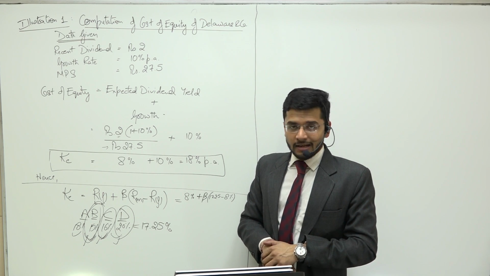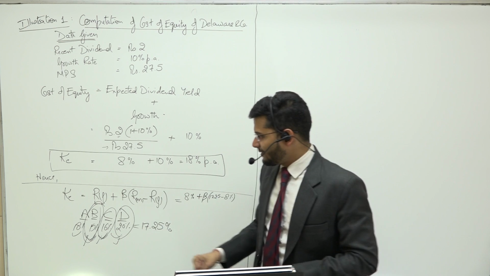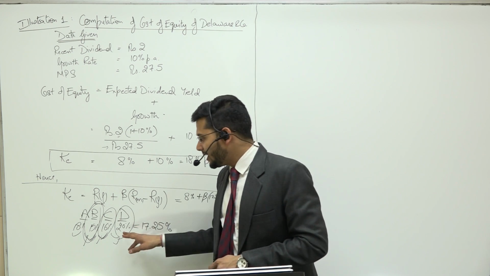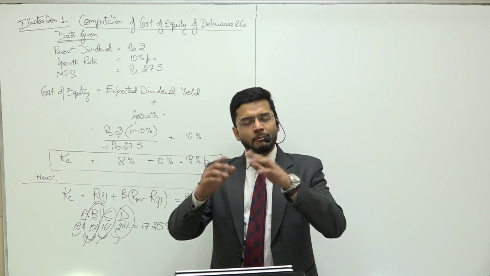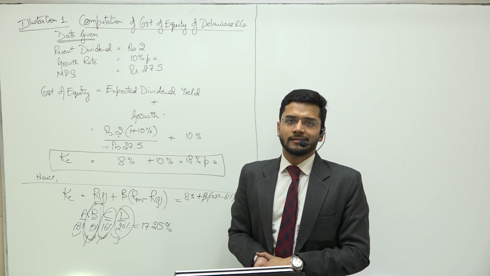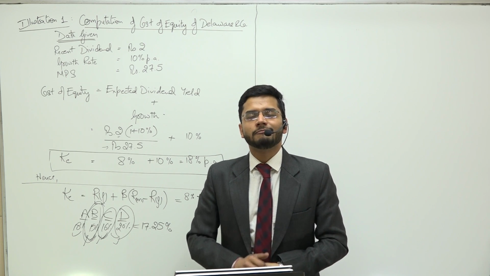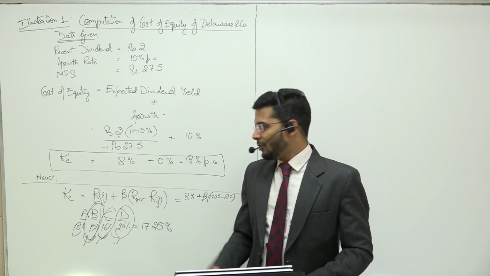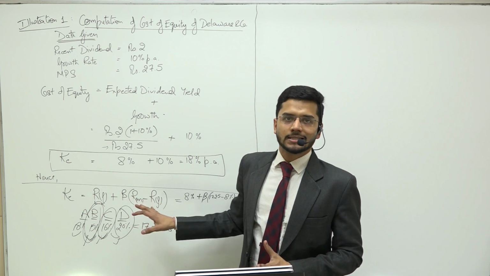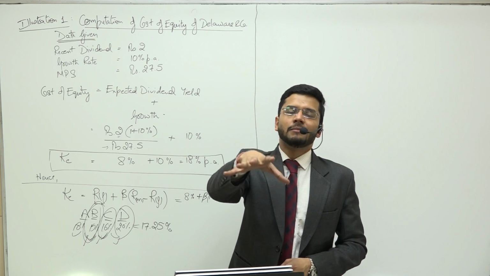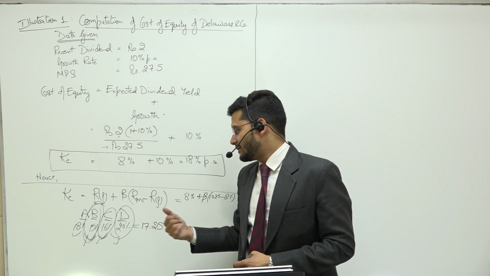But if I am investing in D, then your beta will be more than 1, resulting in a return of more than 17.25%. This is how this entire formula works. If beta is 1, then you are going to get exactly the same amount as the industry is earning, which is 17.25%.